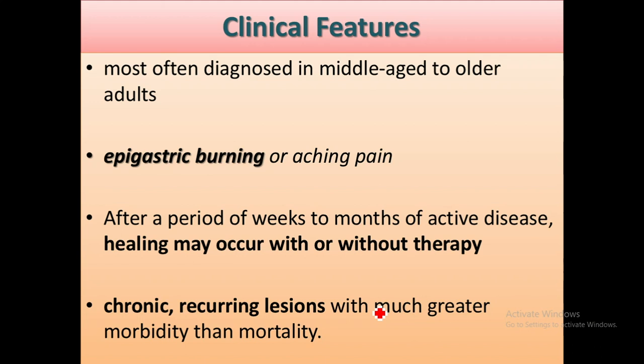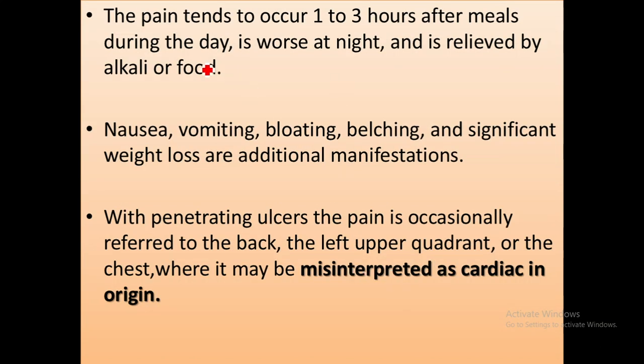So, what are the clinical features? Clinically, patients tend to be middle-aged to older adults presenting with epigastric burning or aching pain. After a period of weeks to months of active disease, healing may occur with or without treatment. Chronic recurring lesions have higher morbidity than mortality. The pain tends to occur 1 to 3 hours after a meal during the day and is worse at night and is relieved by food or alkali in case of duodenal ulcer.